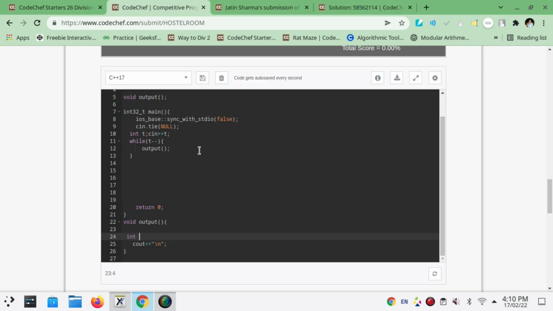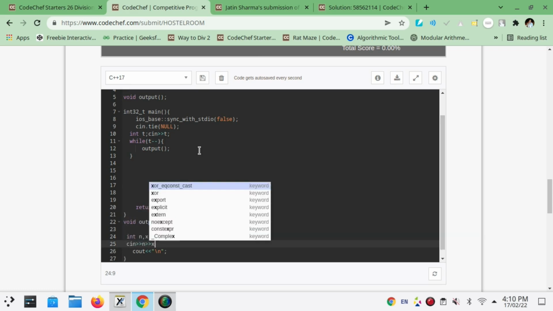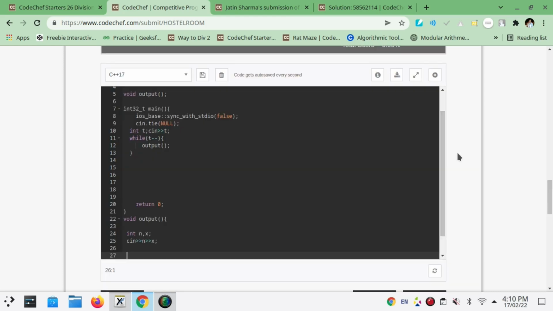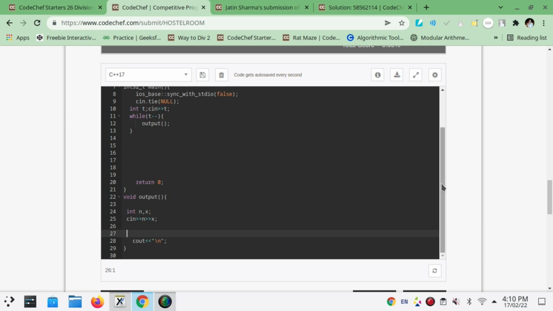So we will take cin and we will input values for n and x, then cin n and x. Well, now we will be declaring a variable to input the given elements, while n minus minus, cin num.